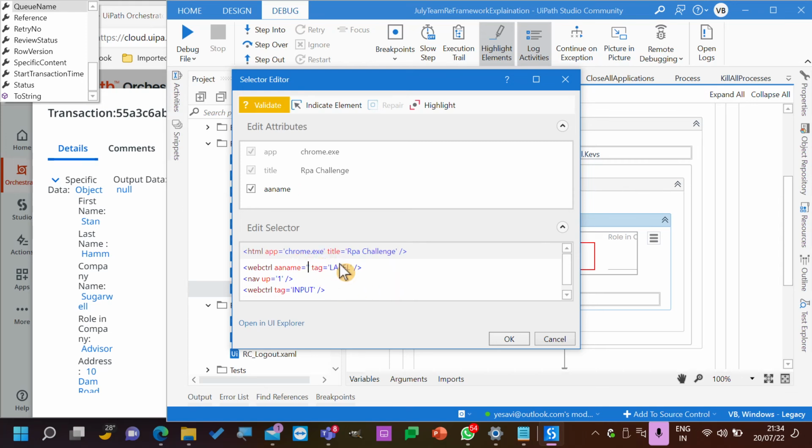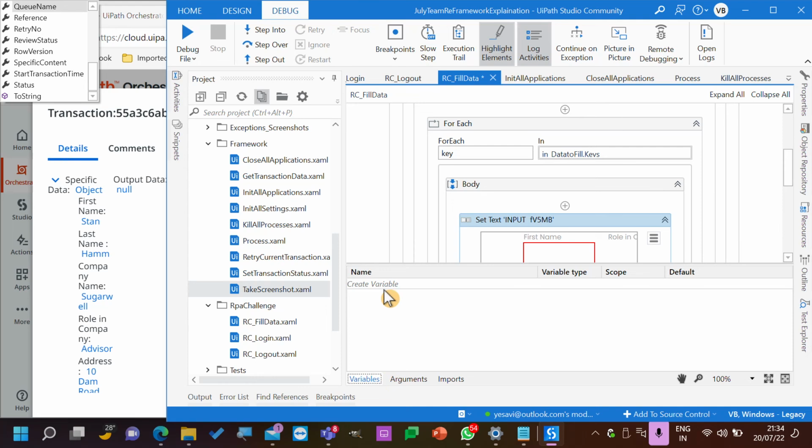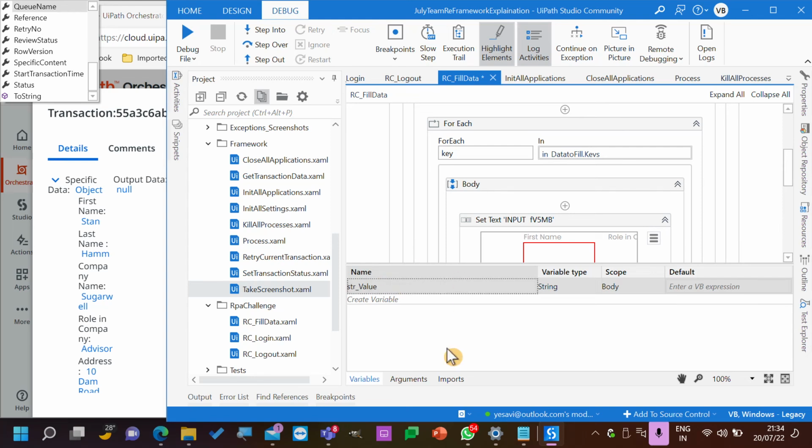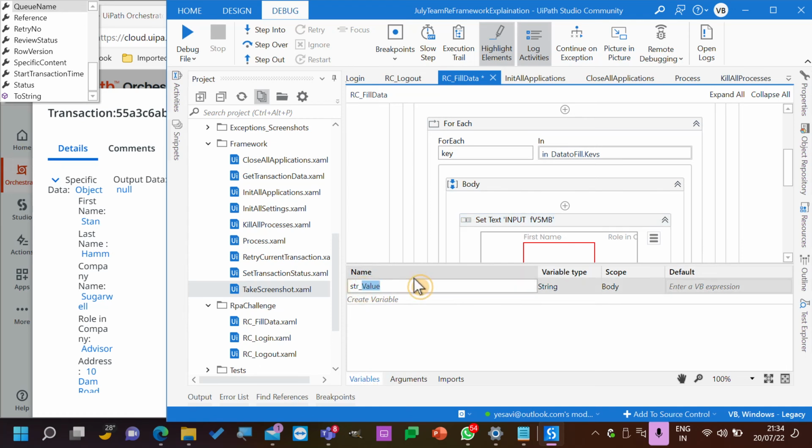Again, I haven't built this any time in the last 7 or 8 years. This is the first time that I'm doing it for you. So please excuse me if there is any exception. So I will just add a variable, cancel. I will just create an item, str value, and sorry, str, it's not value, it's field name.